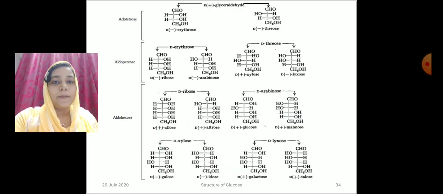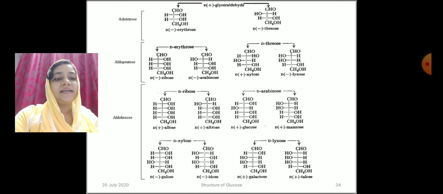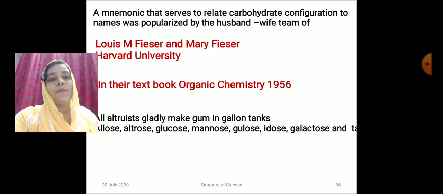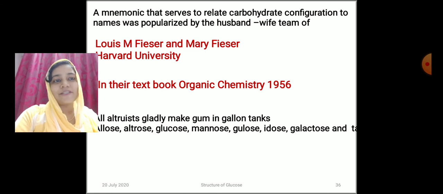This picture is the scheme representing the assignment of the configuration of glucose, starting from aldotrioses, then aldotetroses, then aldopentoses, then aldohexoses. A mnemonic that serves to relate carbohydrate configuration to name was popularized by the husband-wife team of Louis M. Fieser and Mary Fieser, Harvard University, in their textbook Organic Chemistry, 1956.